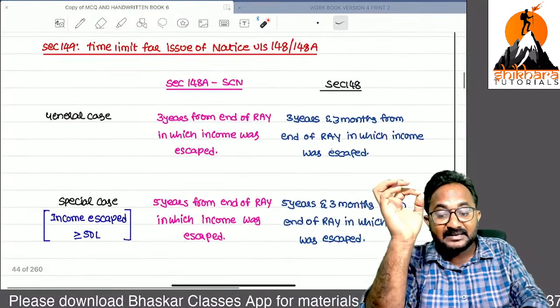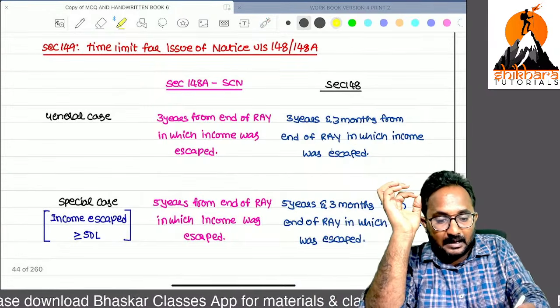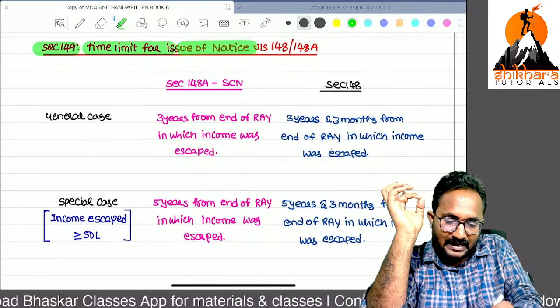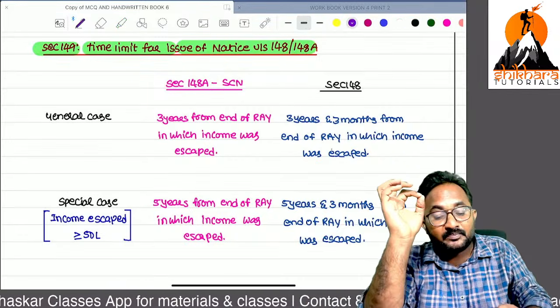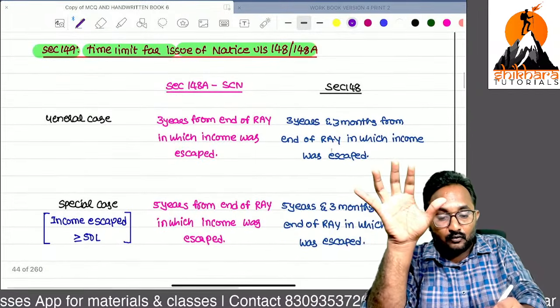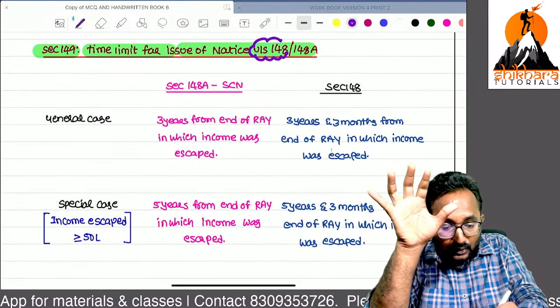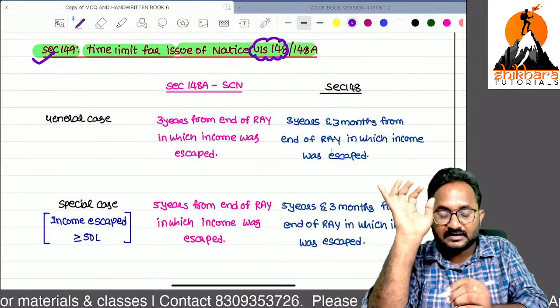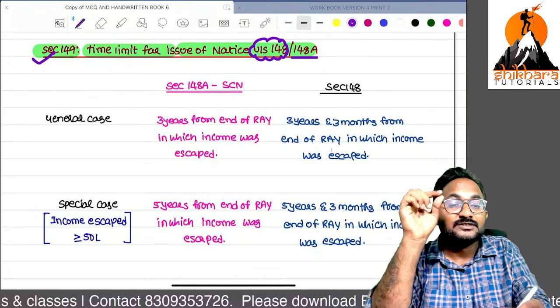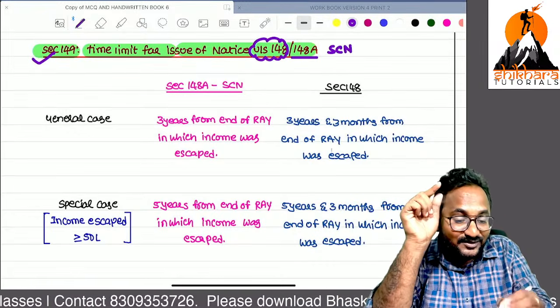Now, time limits are amended. Please remember, time limits are amended. Previously, before the amendment, the 148 notice had to be issued within this time. After the amendment, time limits are given for the show-cause notice also.